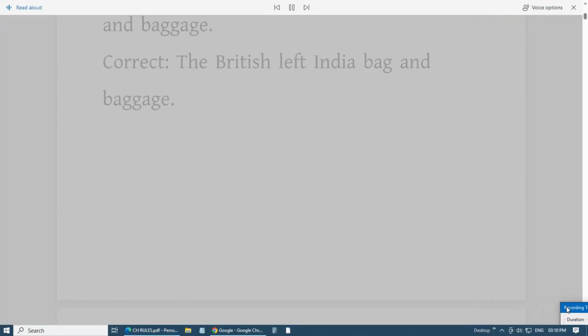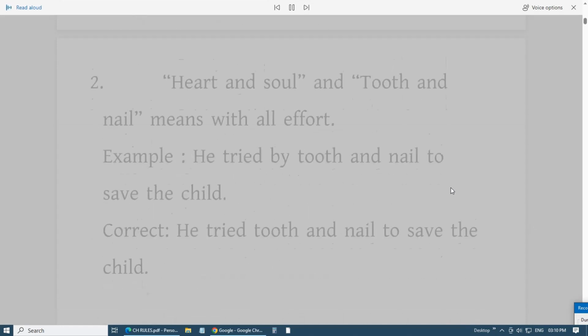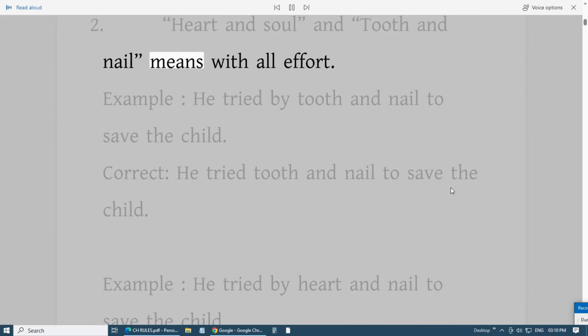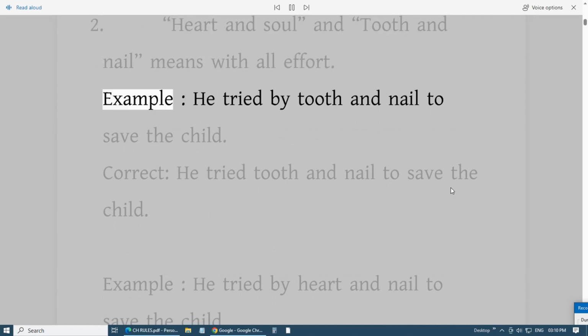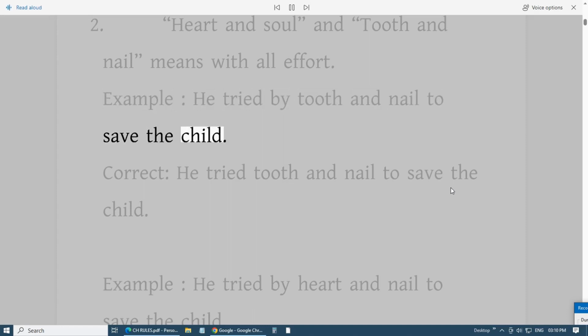Correct: The British left India bag and baggage. 2. Heart and soul and tooth and nail mean with all effort. Example: He tried by tooth and nail to save the child. Correct: He tried tooth and nail to save the child.